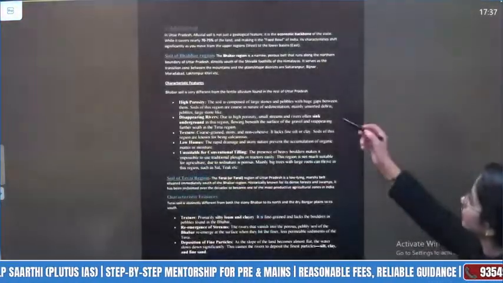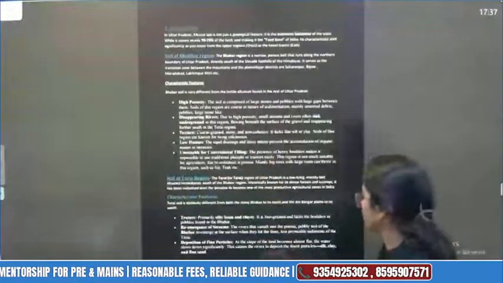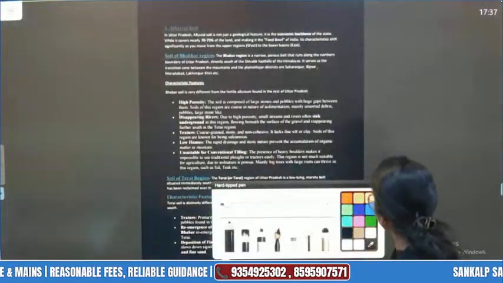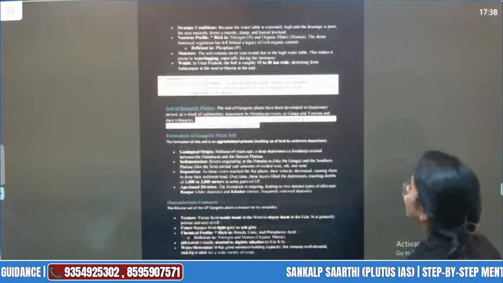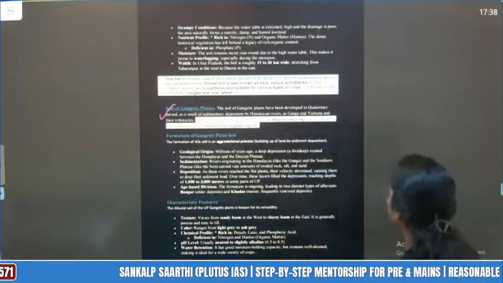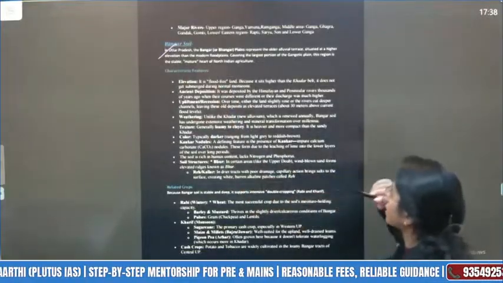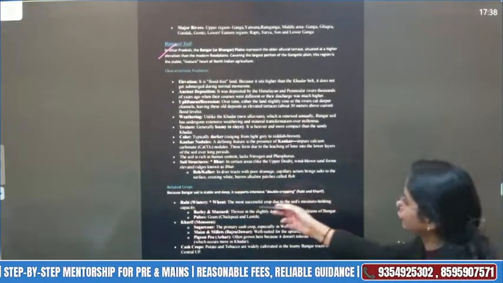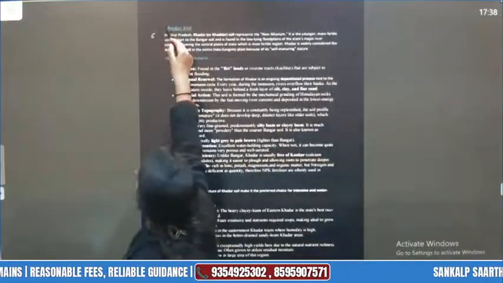As you can see here, alluvial soil we have divided into the soil of Tarai region and the soil of Bhabhar region. You can see this here. In part 1 we talked about that. Then, in the next, we talked about the soil of the Gangetic plain. In this we talked about Bhangar soil of Uttar Pradesh, with its characteristic features, related crops and everything in great detail. And then we talked about Khadar soil.